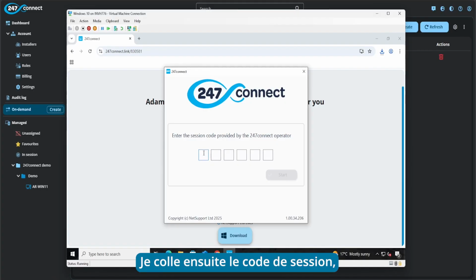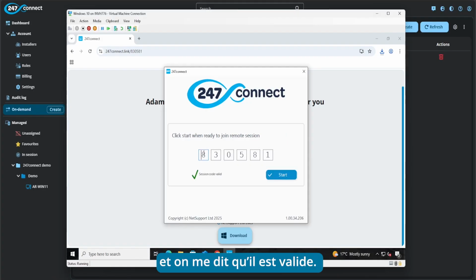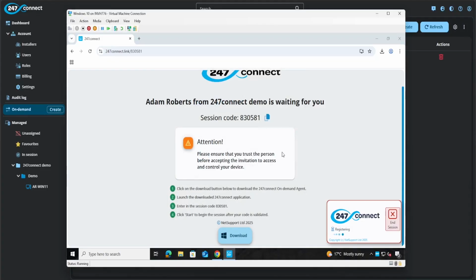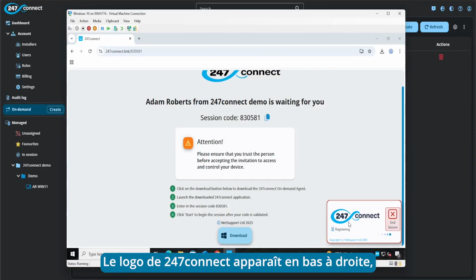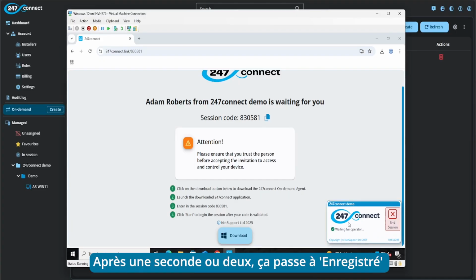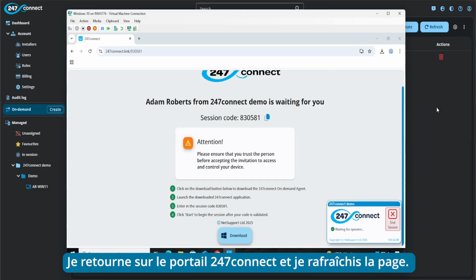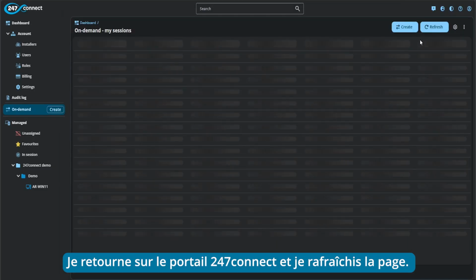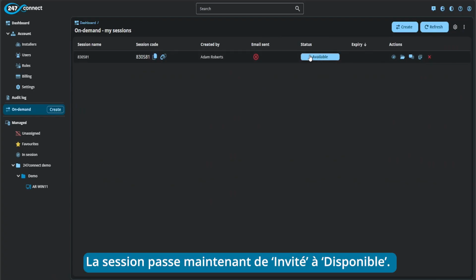So in this page here, I'm just going to paste in the code I've just copied. That then tells me that the session code is valid, and I can click start to go ahead and launch the session. After clicking start, you'll see the 247connect logo appears in the bottom right hand corner, and you'll see it tells me it's registering. So after a second or two, that will change to registered, and it now tells me that it's waiting for the operator. So if I go back to the 247connect portal and just refresh this page, you'll see now that this session has changed from invited to telling me it's available and ready to go.